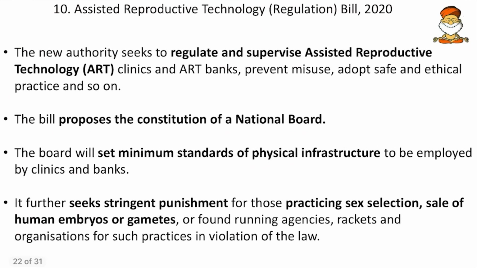And then, coming to more facts, the new authority seeks to regulate and supervise the assisted reproductive technology, the ART clinics and the ART banks, and prevent misuse and adopt safe and ethical practice and so on. Then, the bill proposes the constitution of a national board. So, what will the national board do? It will set minimum standards for the physical infrastructure to be employed by the clinics and banks.